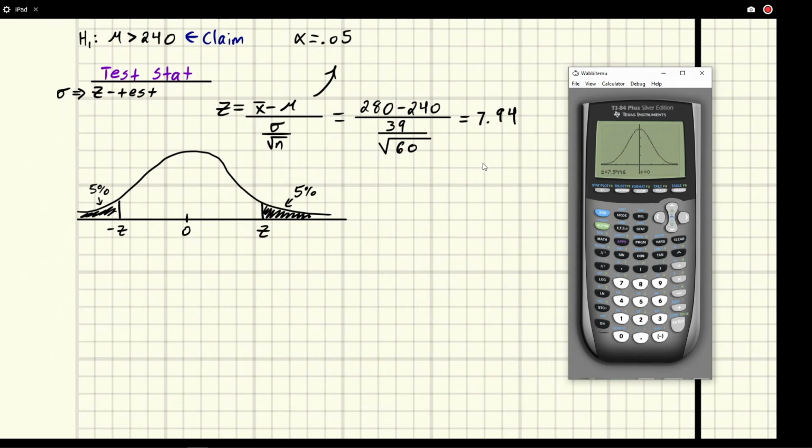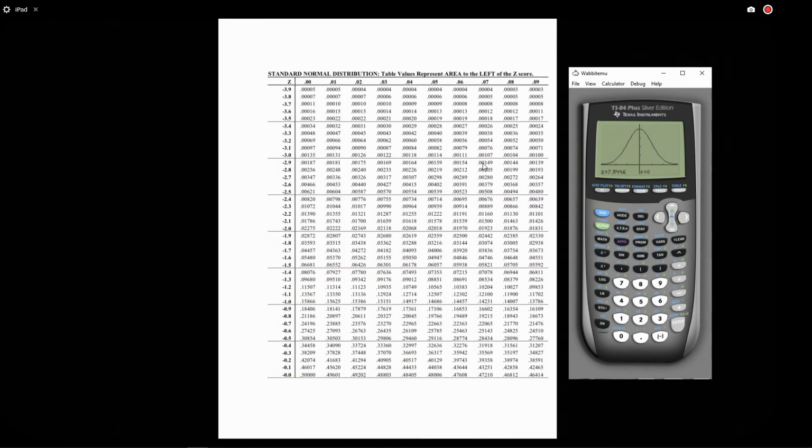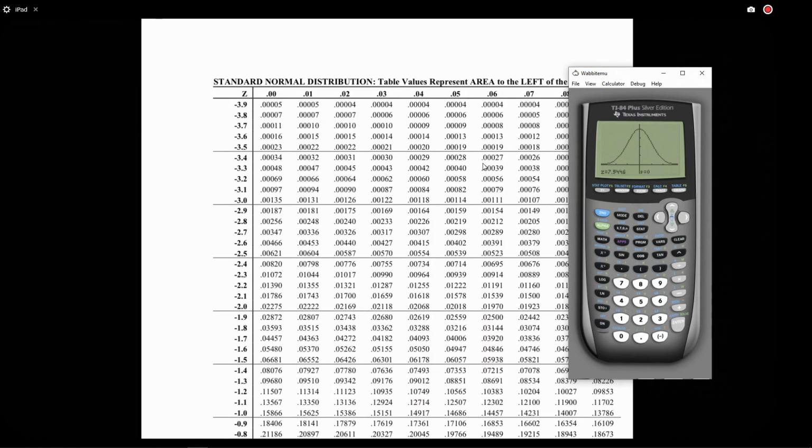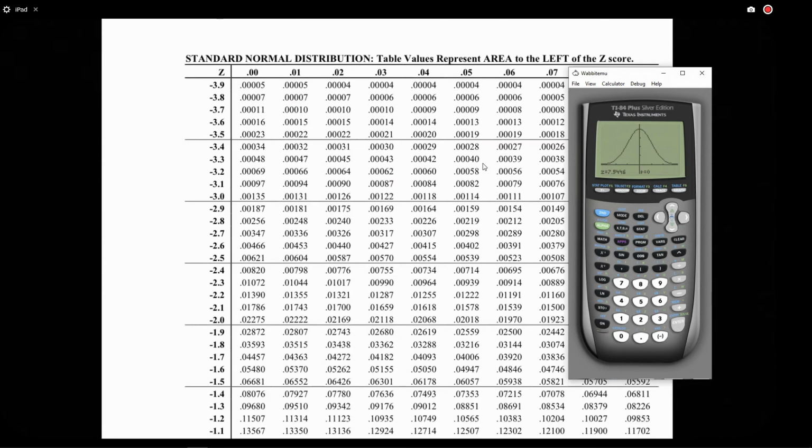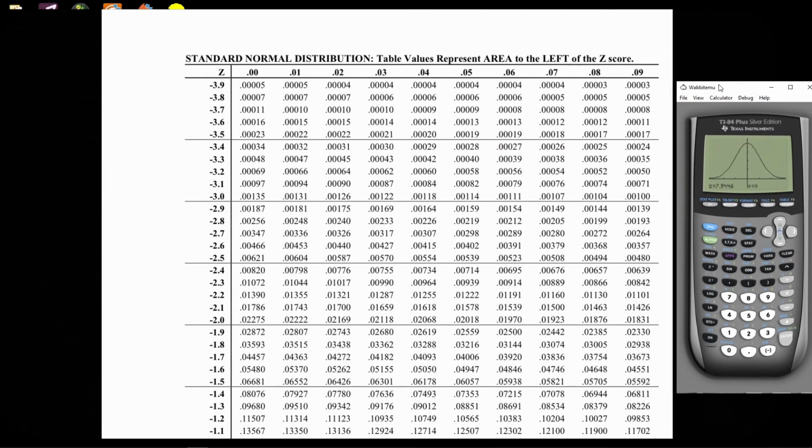So we're going to look up 5% in the chart. Now 5% is 0.05, right? Same thing as 5%. So we're going to go to the standard normal chart, and we're going to look on the negative side just because it's easier. We could also look up 95%.